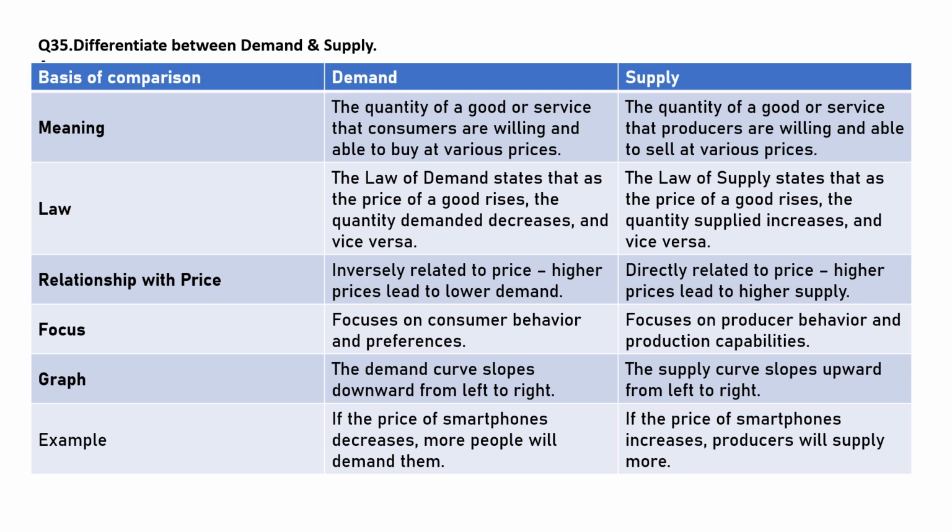Graph. The demand curve slopes downward from left to right. This means the demand curve moves like this, left to right. Whereas the supply curve slopes upward from left to right, like this. Example: if the price of smartphones decreases, more people will demand them. That is a demand example. If the price of smartphones increases, producers will supply more. That is an example of supply.